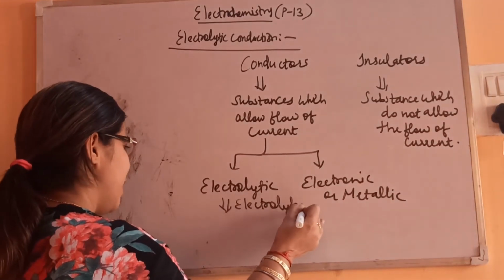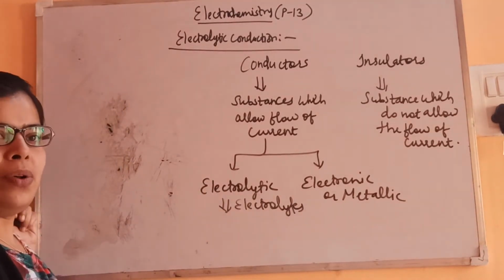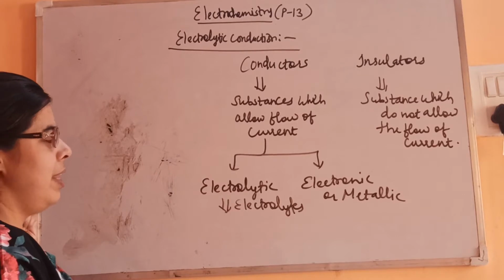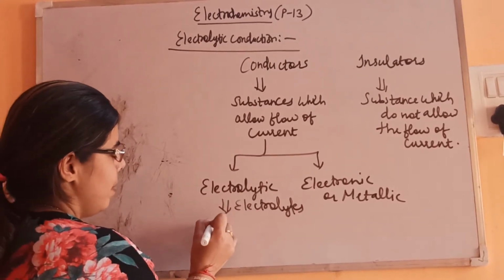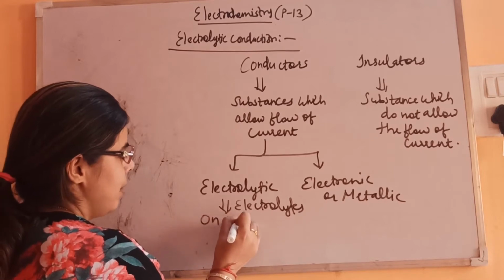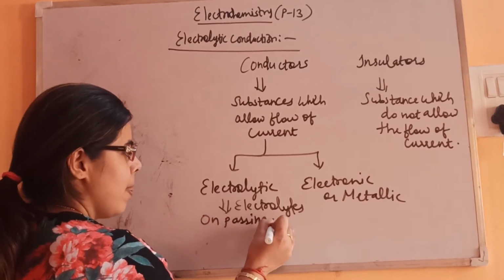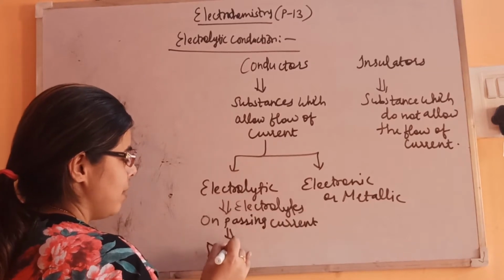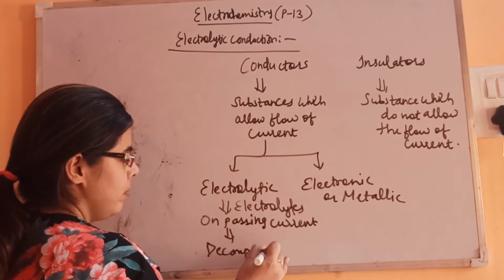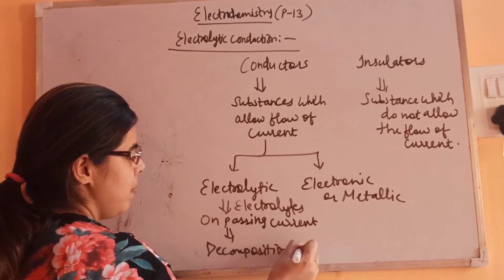We know that electrolytes are those substances which break down in the presence of electricity. They provide ions. So on passing current, decomposition takes place.